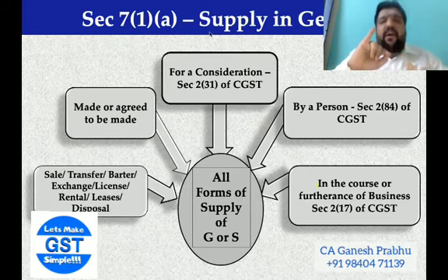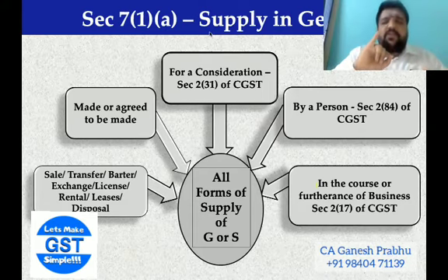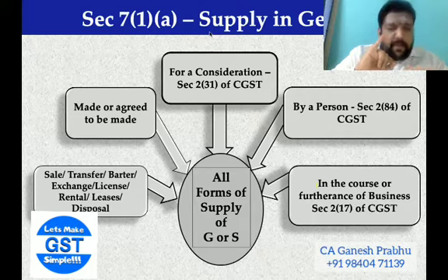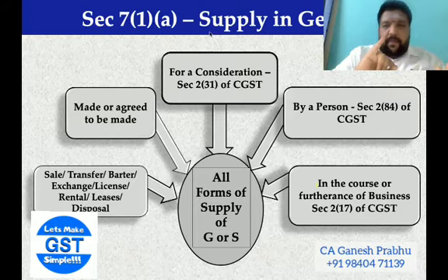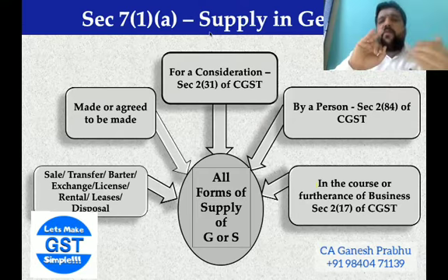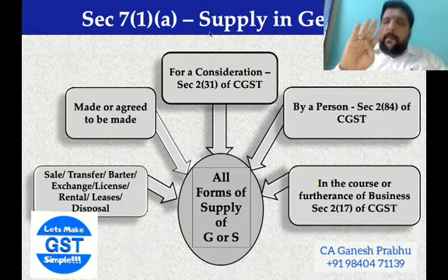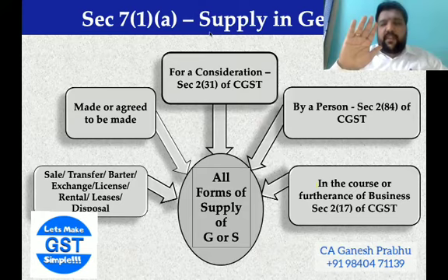There should be a form of supply. First, prima facie requirement, there should be either goods or services, and a form of supply. That form of supply may be a transfer, a sale, or a barter. Second, it should be made or agreed to be made, which means it is already done or about to be done. Third, it should be agreed for a consideration by a person in the course or furtherance of business.